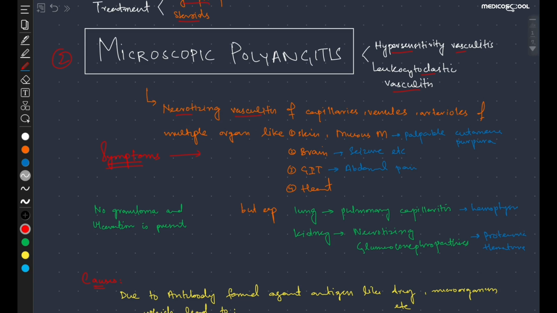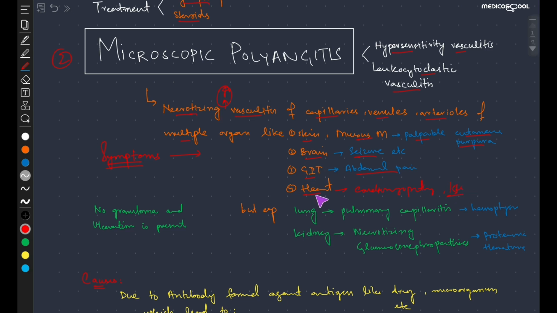In granulomatosis with polyangiitis we said necrotizing granulomatosis, but this is not granulomatosis, it is only necrotizing, only necrosis will be there. Vasculitis of the capillaries, venules and arterioles of multiple organs like the skin and mucous membranes, characterized by symptoms like palpable cutaneous purpura. Brain, characterized by symptoms like seizure, GIT, which will cause abdominal pain, and the heart, which can result in many types of cardiomyopathy or other ischemic heart disease.